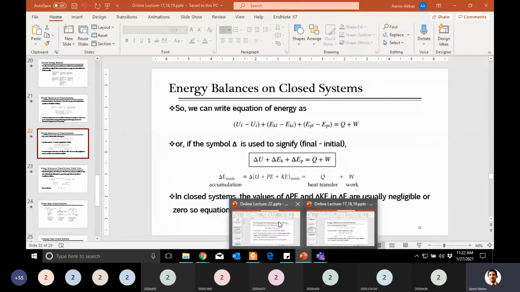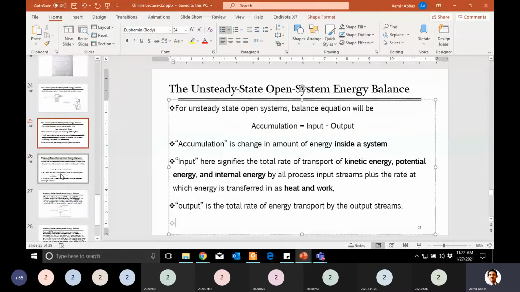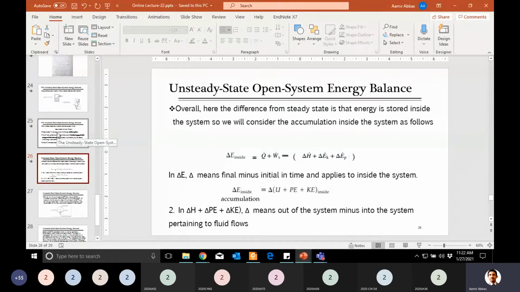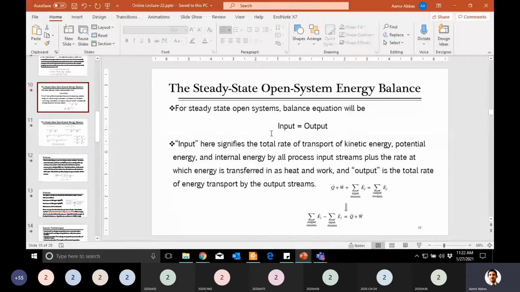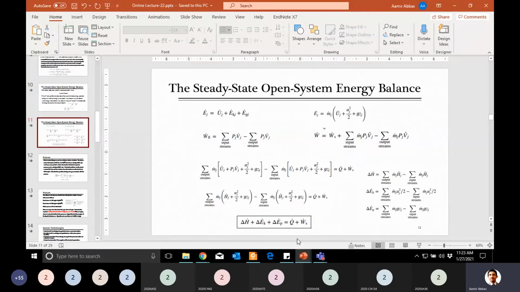Similarly, when we jump now to open systems, here you were introduced to the equation that input is equal to output, and then I told you that input and output are in the form of all five energies. I just talked about that in the earlier slide. After this we derived this equation and reached this final conclusion. I'm just repeating the previous things for a reason. We derived this equation, I think, in the previous lecture.